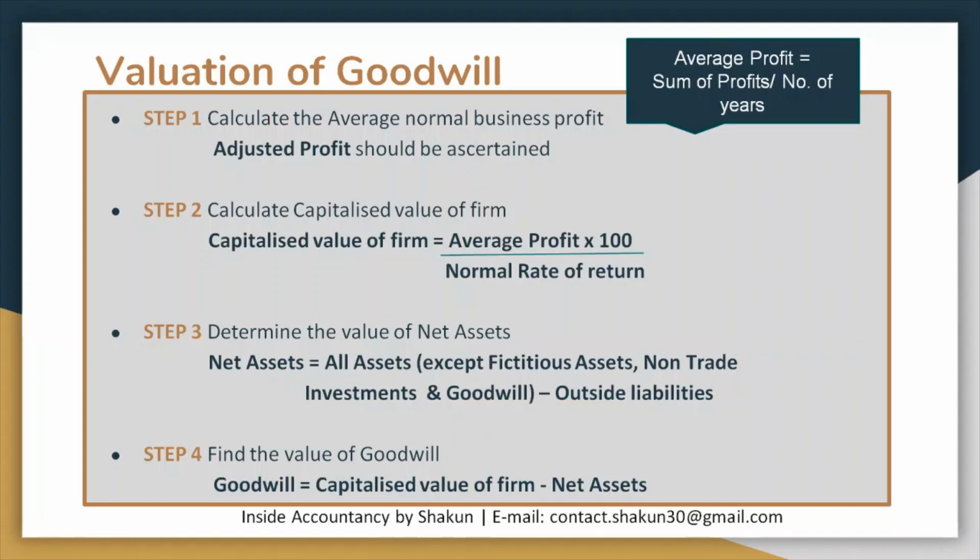Second, the capitalized value of the firm or the capitalized value of average profit. And third, we need to calculate the net assets. Now finally we calculate the value of goodwill as follows: capitalized value of the firm or capitalized value of average profit minus the net assets gives you the value of goodwill.